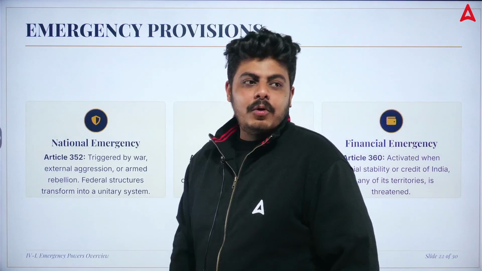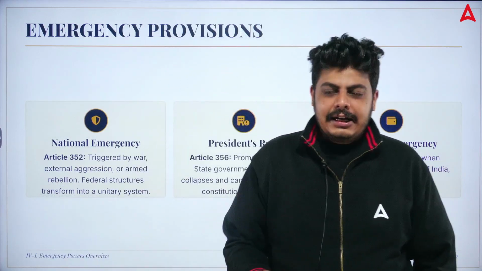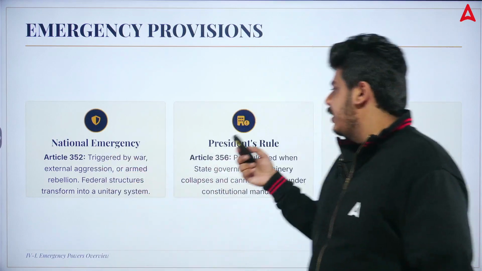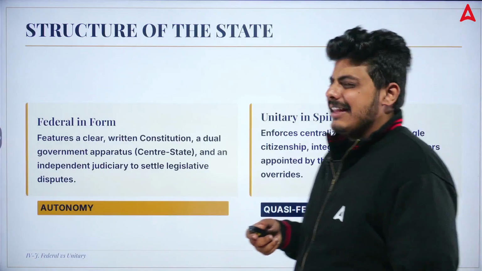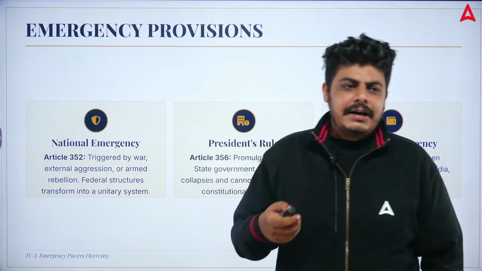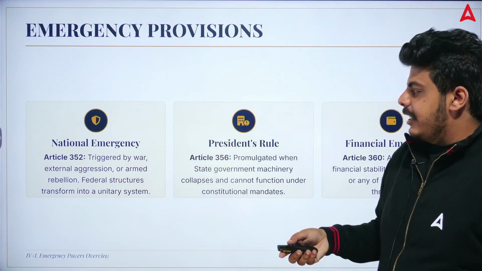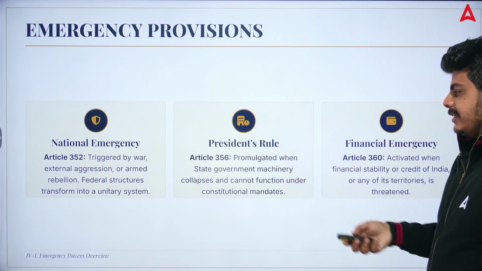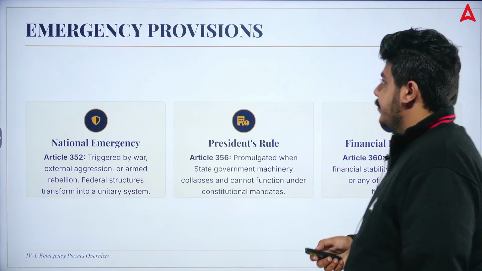If we move ahead, your emergency provisions. Again, there are 3 types of emergency: national, presidential rule, and financial emergency. And these are not that important, but if we see articles, see, triggered by what: it is your national emergency, presidential rule, and your financial emergency, Article 360.